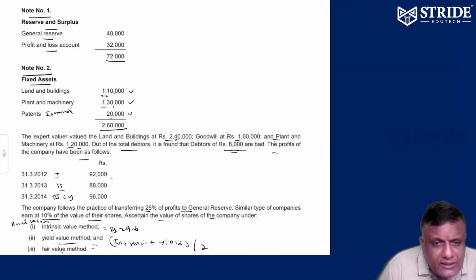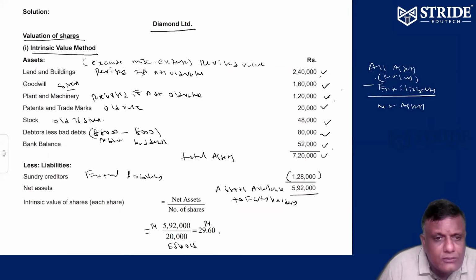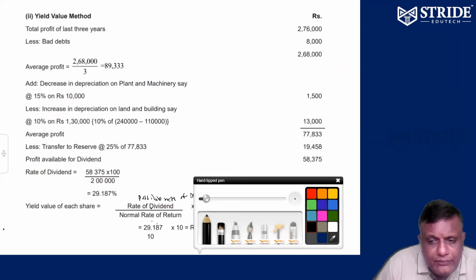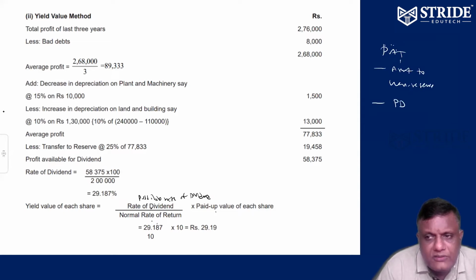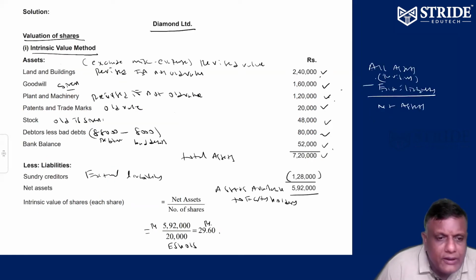In the yield value method, definitely you have to start from PAT. Number two method is called yield value. This is the model you have to do: PAT minus amount transferred to general reserve minus preference dividend is equal to the amount available for equity holders. Okay, that's the model. Anyway, we have to go with the PAT.